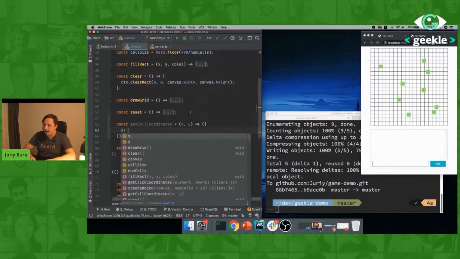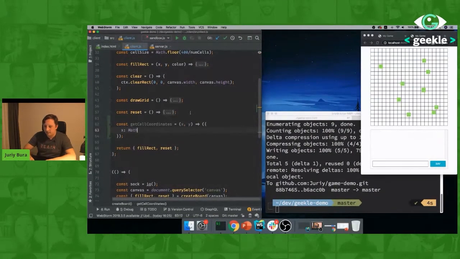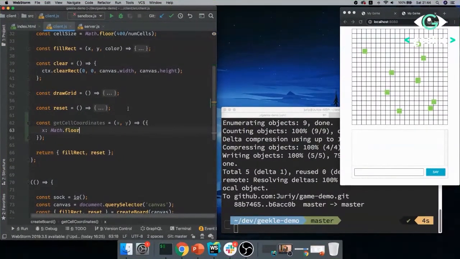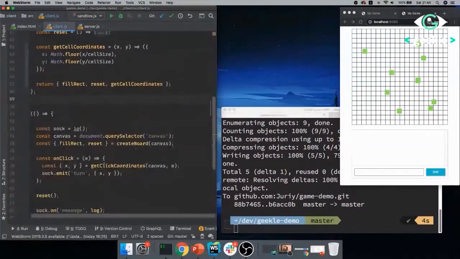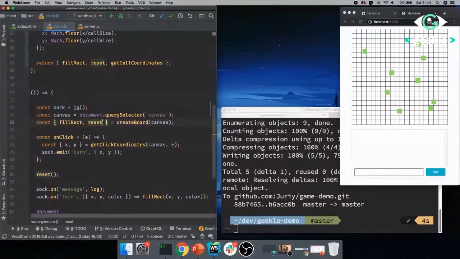And that will be x. X will be Math.floor of x divided by cell size, and the same for y. And you can check the formulas. It's quite easy in reality. You just figure out which cell this guy belongs to. And don't forget to expose its function, getCellCoordinates, and start using it.